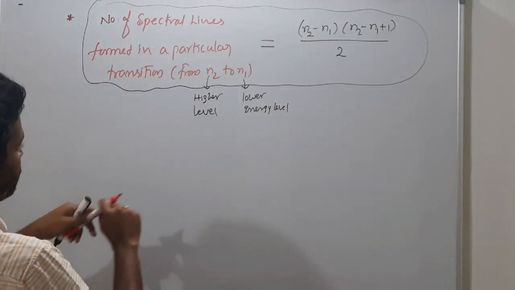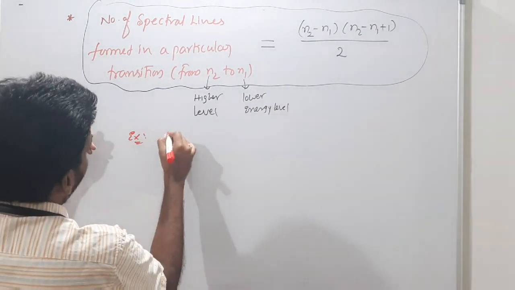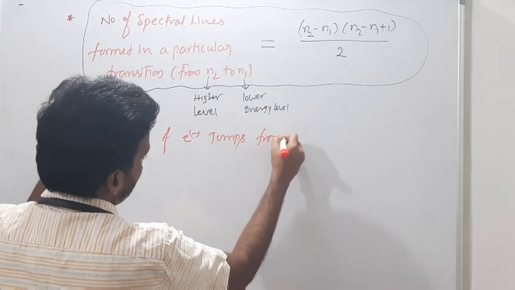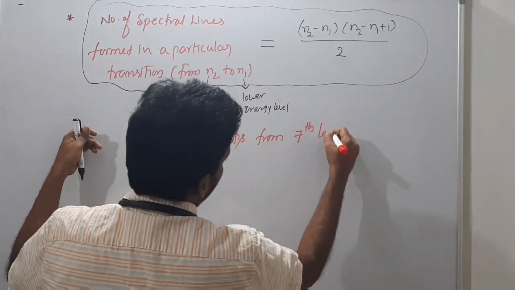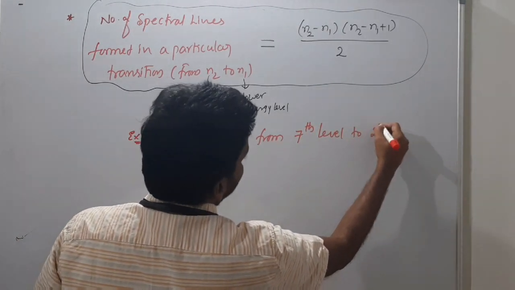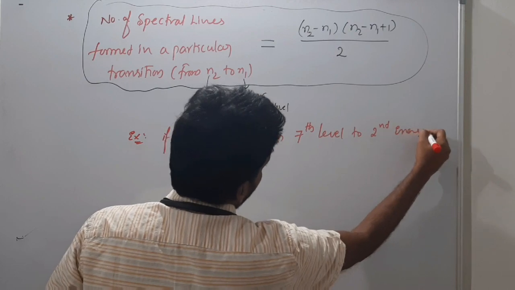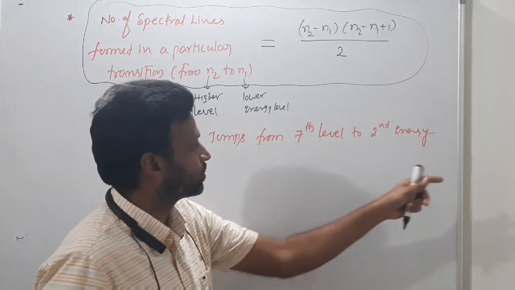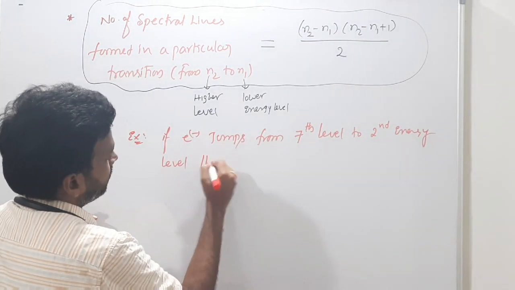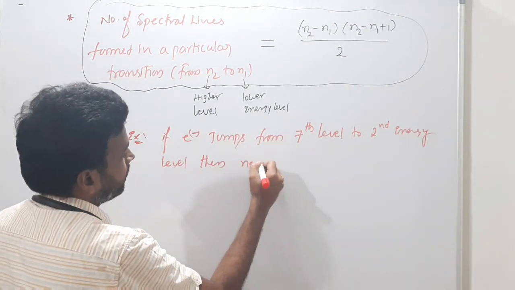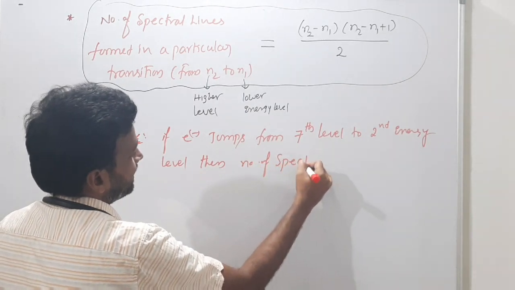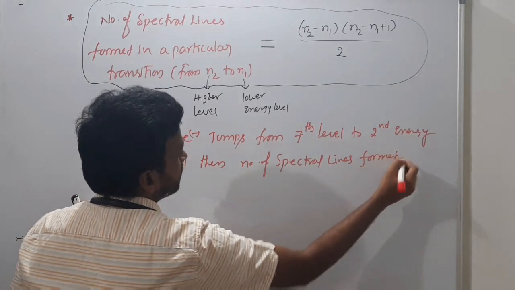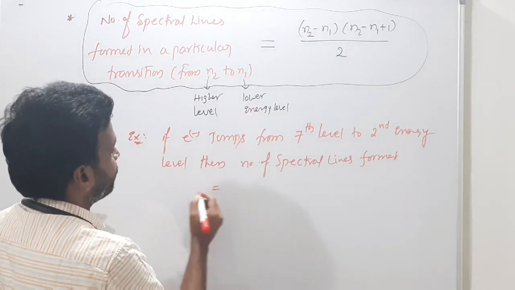For example, if an electron jumps from the 7th level to the 2nd energy level, then the number of spectral lines formed is equal to what formula can you use?